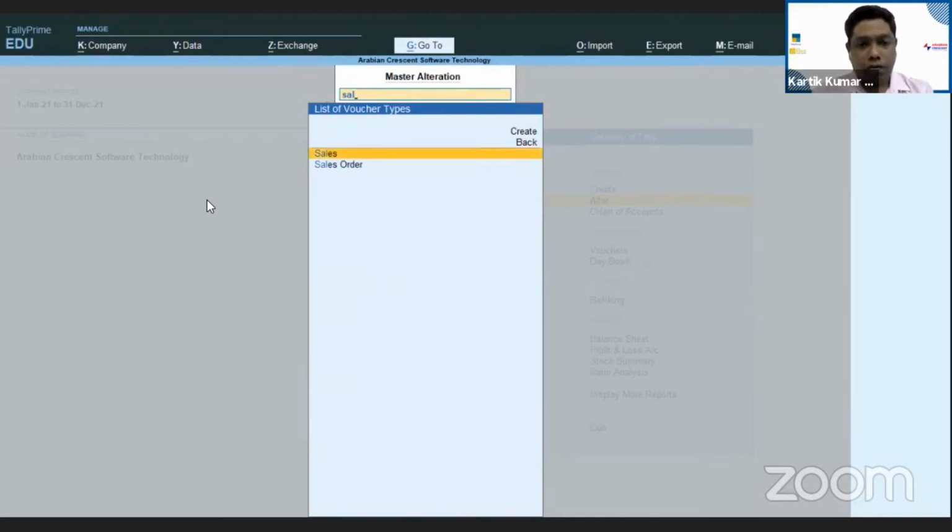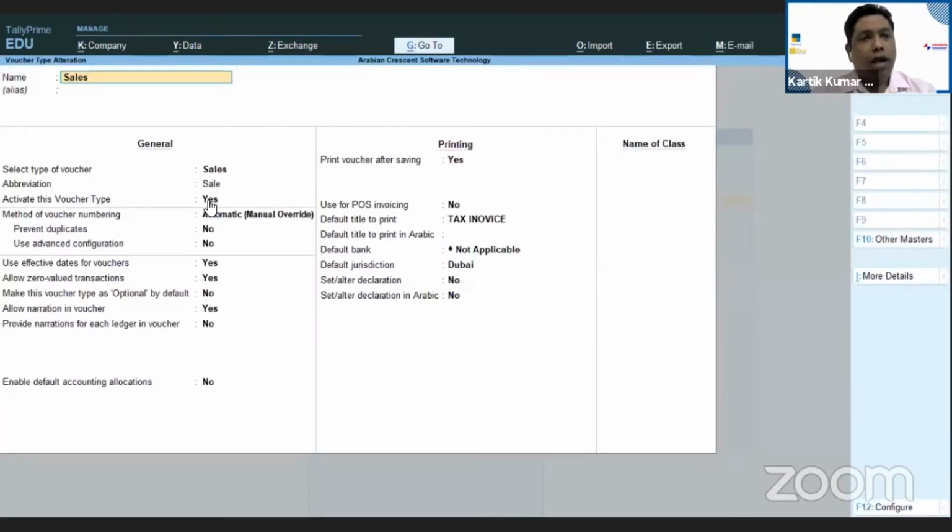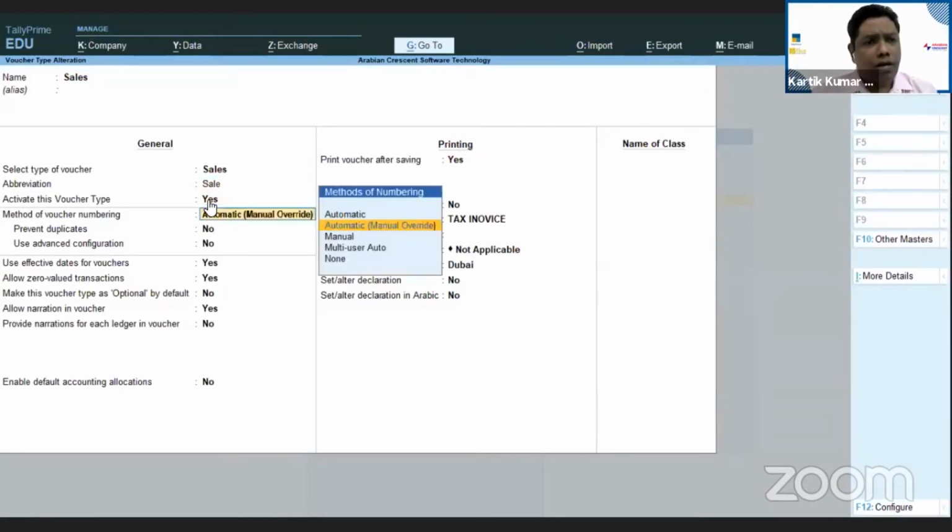I'm going into the sales voucher. Now, I believe most of the people must not be aware of it. In Tally, there are different types of voucher numbering. One is automatic, auto manual, and manual. So the above three are the mostly used voucher numbering formats in the market. The only one everyone is using is automatic.